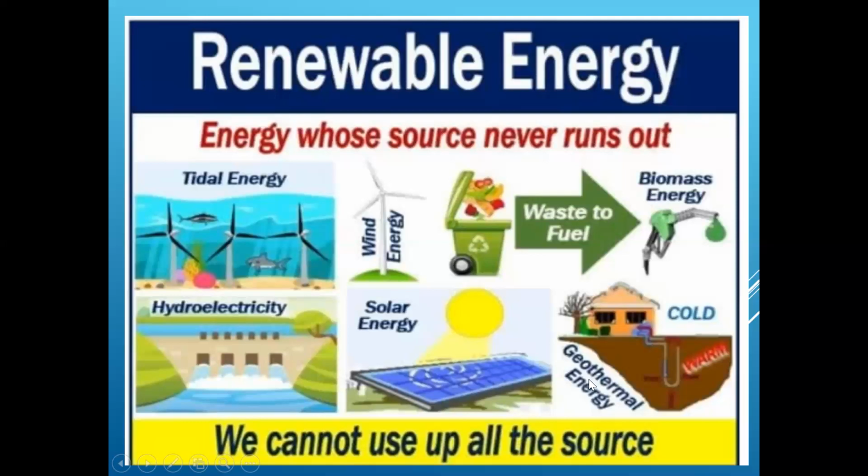And also here you can see the definition: energy whose source never runs out. We cannot use up all the source. So suppose today we feel, solar energy has come up like this, tomorrow we can produce again. Sun is unlimited. So I told one statement: sun is unlimited. At least you must correct me stating that the sun is not unlimited, the solar energy is unlimited.